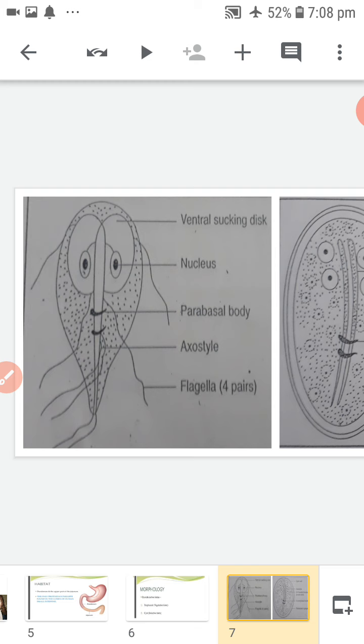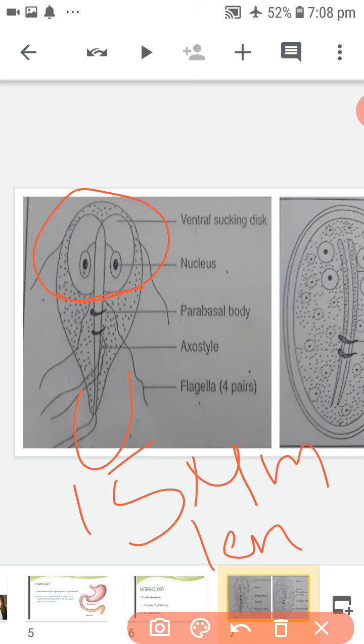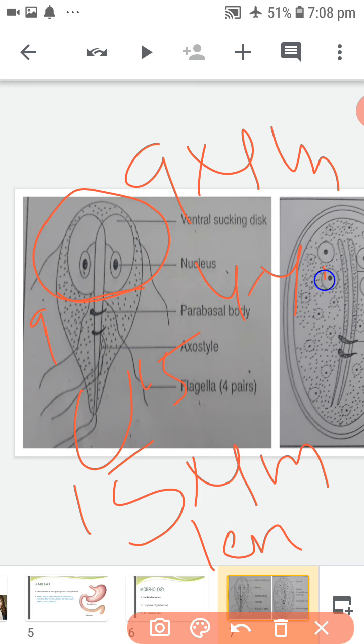It is rounded anteriorly and pointed posteriorly. The Giardia lamblia parasite is 15 mm long, 9 mm wide and 4 mm thick.